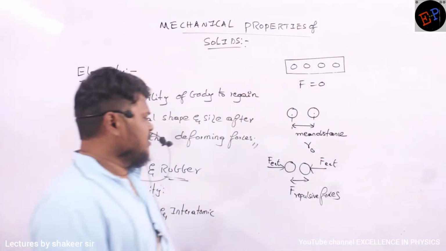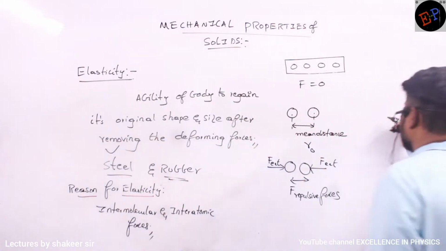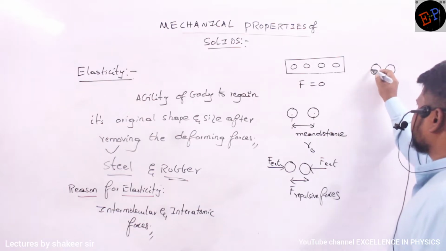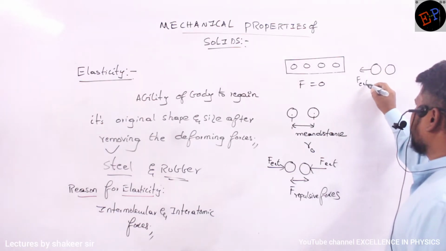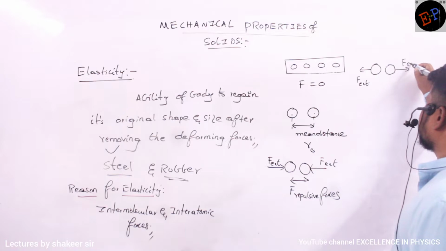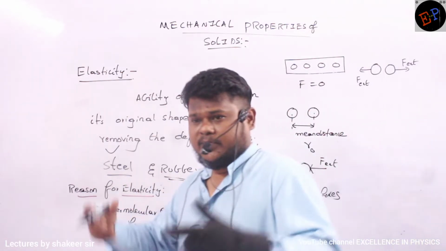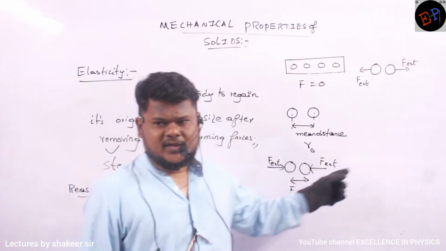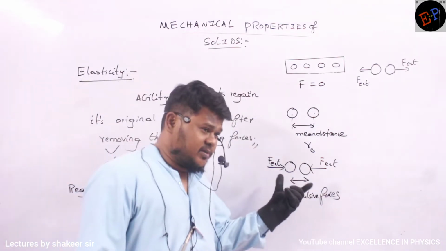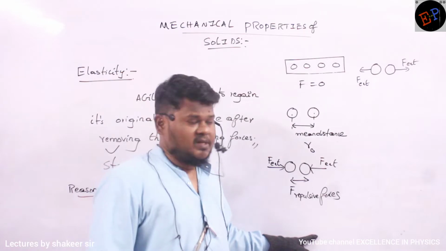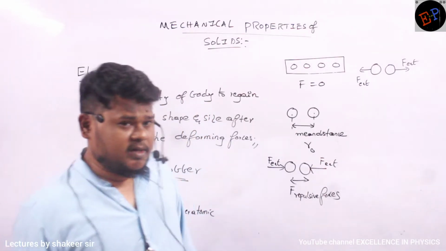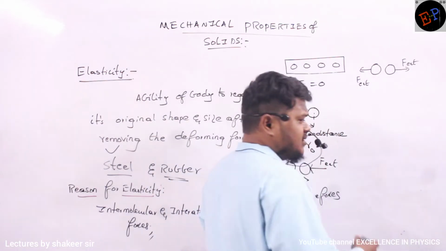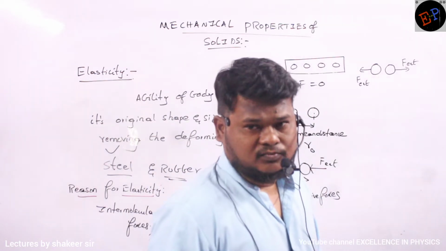Is it clear, ma? Similarly, now if I take the same two molecules, okay, which are present at a mean distance, and I try to separate them, I am applying external forces in this direction. Okay, I am trying to separate them. But they don't want to separate also. Are you able to understand what is happening? In the first case, I am trying to compress them. They will oppose compression. Second condition, I am trying to elongate them. That elongation also they will oppose. Okay. So what is the method of opposing these external forces now?